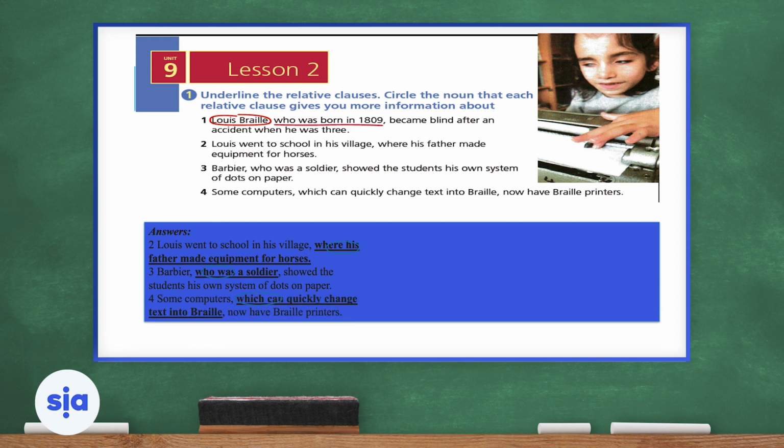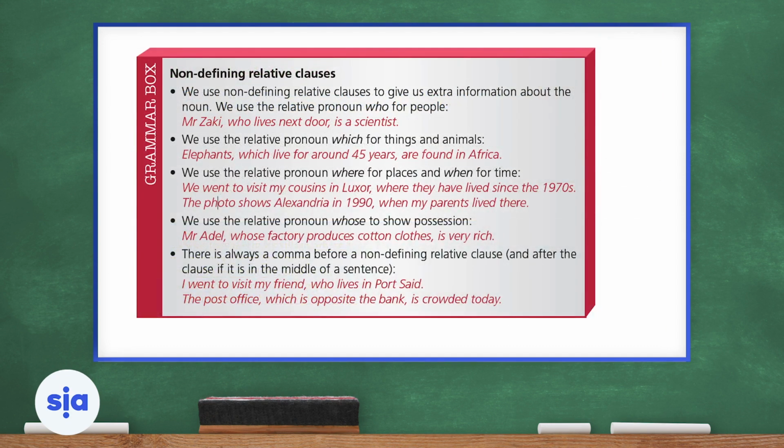Let's jump to number 4. Some computers which can quickly change text into Braille now have Braille print. So of course our subject is computers, and our relative clause is which can quickly change text into Braille. Now we're jumping to our grammar box. Non-defining relative clauses. Now we use non-defining relative clauses to give us extra information about the noun.